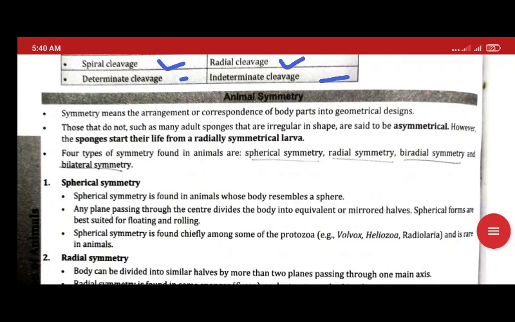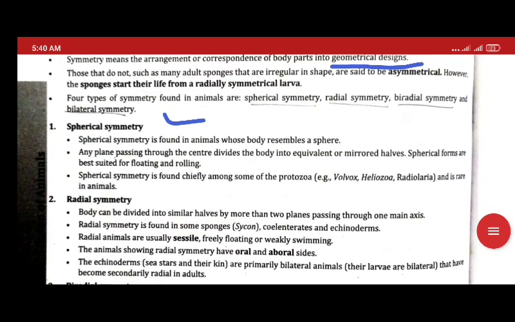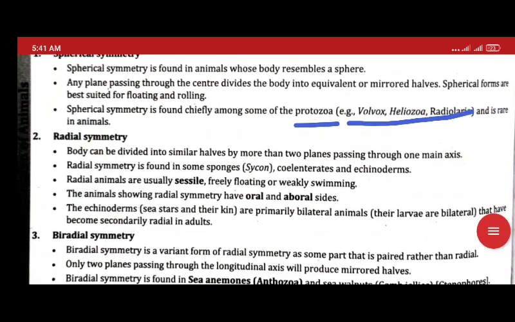How the body parts form a geometric design is called symmetry. First we have spherical symmetry. It is like a sphere or circle, and if you cut the organism, equivalent mirror halves are seen. An example is Volvox, a radiolarian type of protozoan. Spherical symmetry is seen in protozoa.